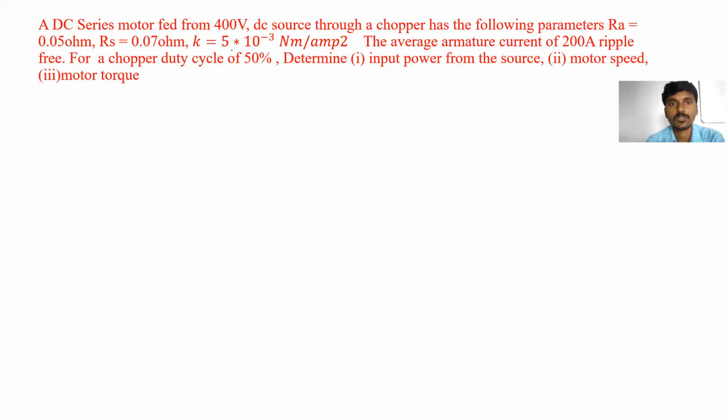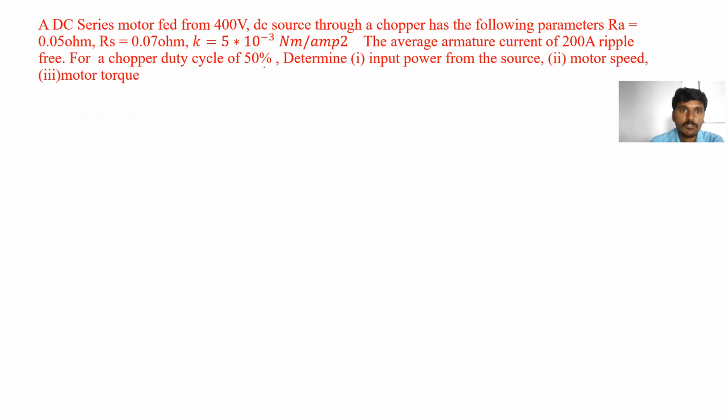K is equal to 5 into 10 to the power minus 3 Newton meters per ampere square. The average armature current is 200 amperes, ripple free. So there is no ripple in the armature current waveform. For the chopper, the duty cycle is 50%.